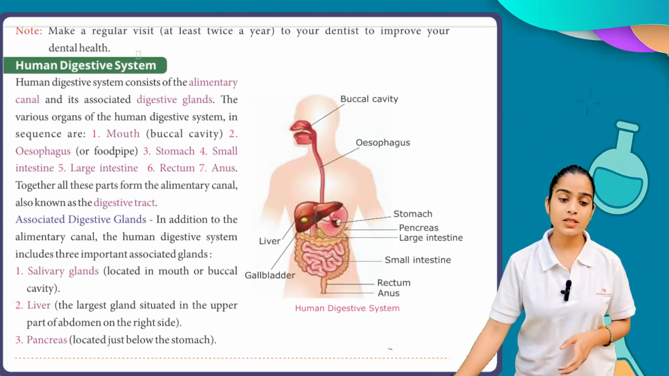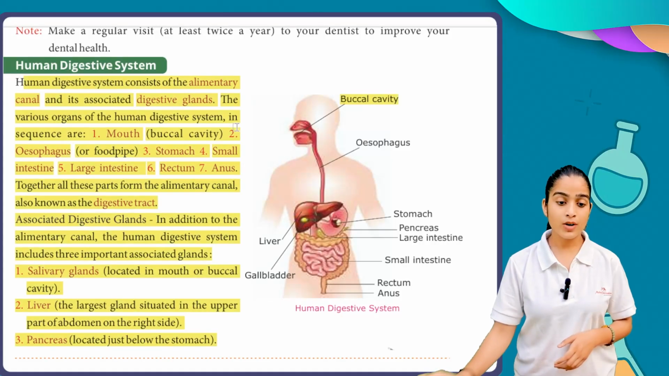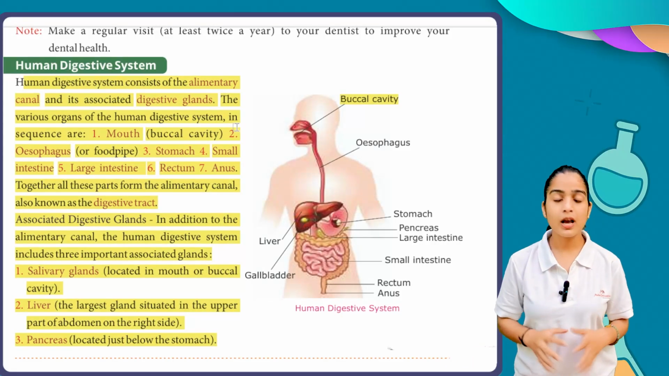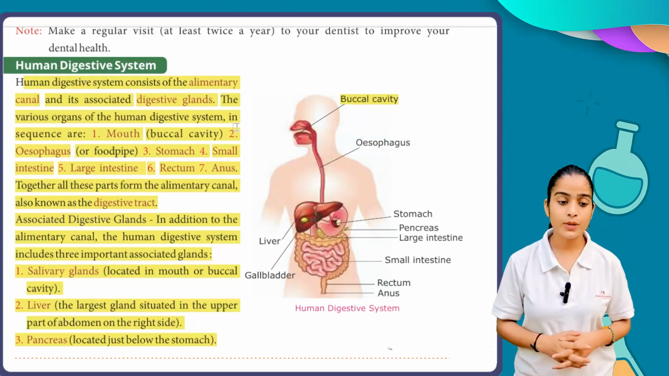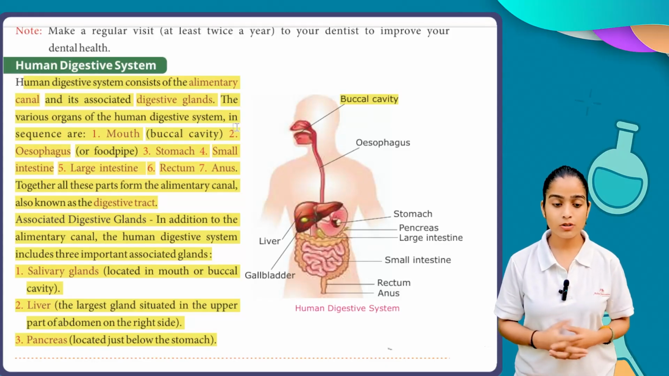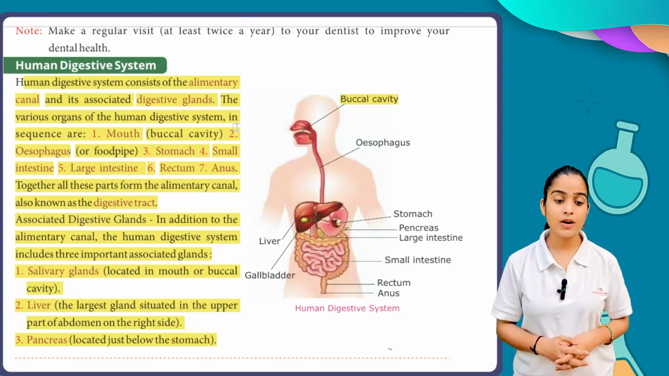So the human digestive system consists of the alimentary canal and its associated digestive glands. The various organs of the human digestive system in sequence: first, we have the mouth, the buccal cavity; second, the esophagus, which we can also call the food pipe; then the stomach, small intestine, large intestine, rectum, and anus. Together, all these parts form the alimentary canal, also known as the digestive tract.